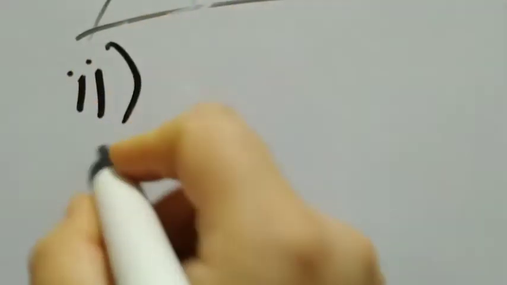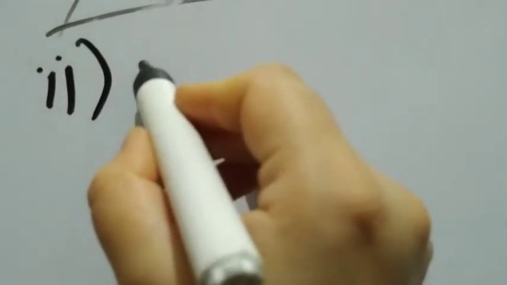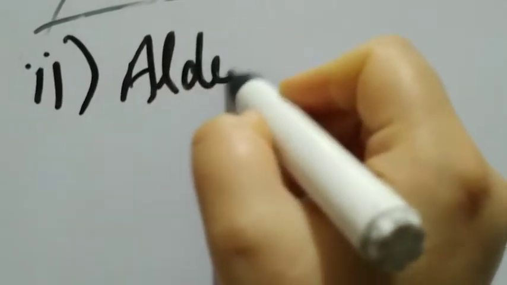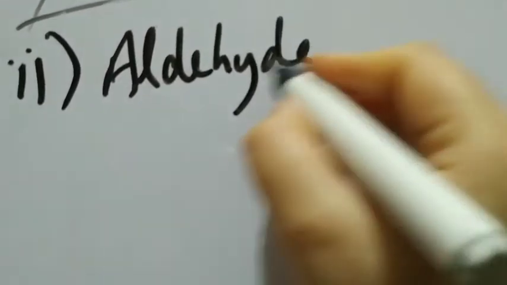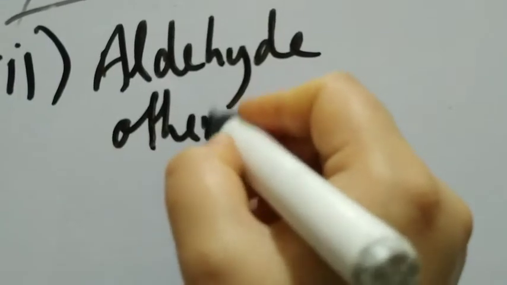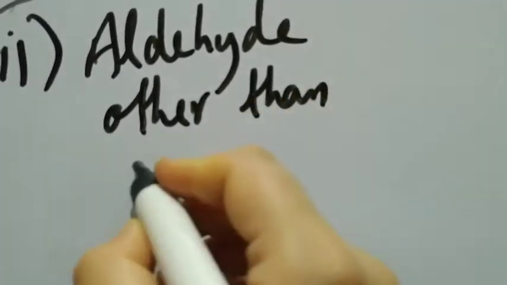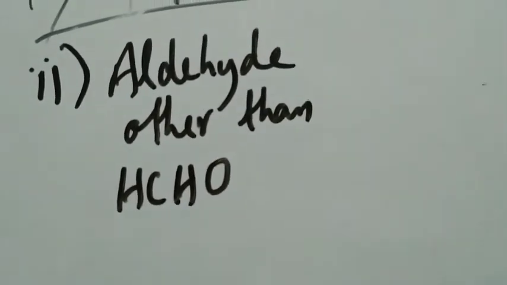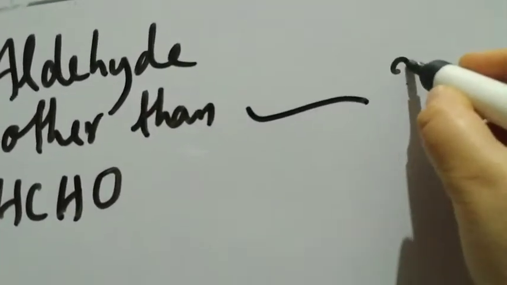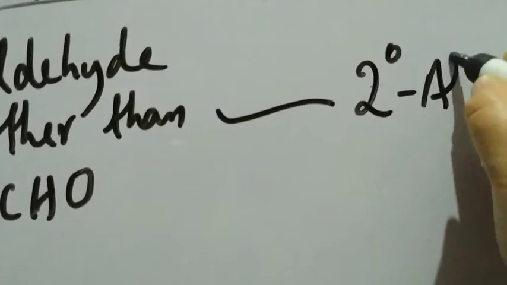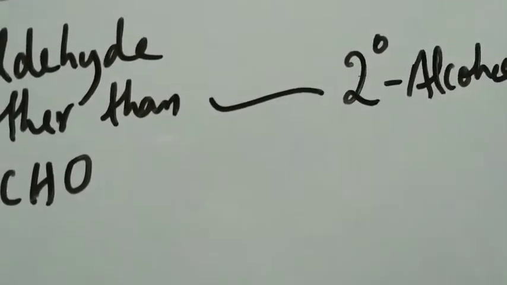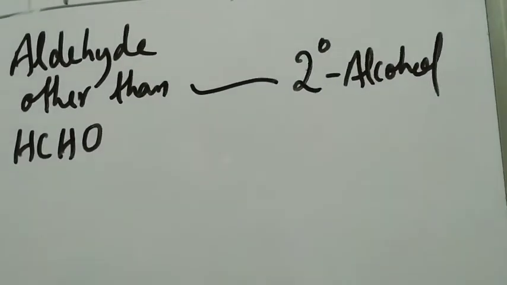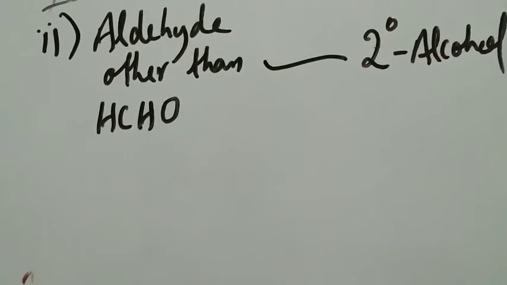Second thing you remember is, when you start with an aldehyde other than HCHO, like acetaldehyde, other than formaldehyde, you will get a 2 degree alcohol. If your requirement is that you have to make a secondary alcohol, you will start with another aldehyde like acetaldehyde.